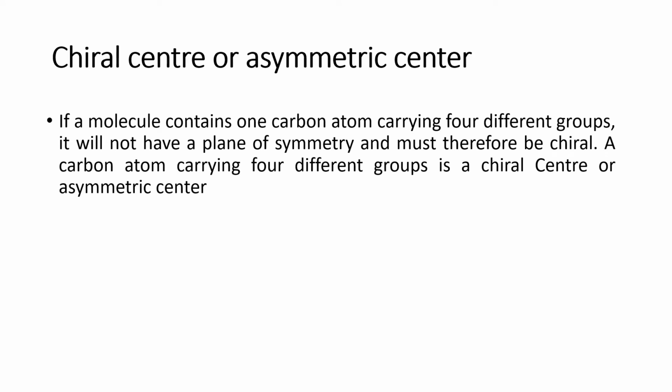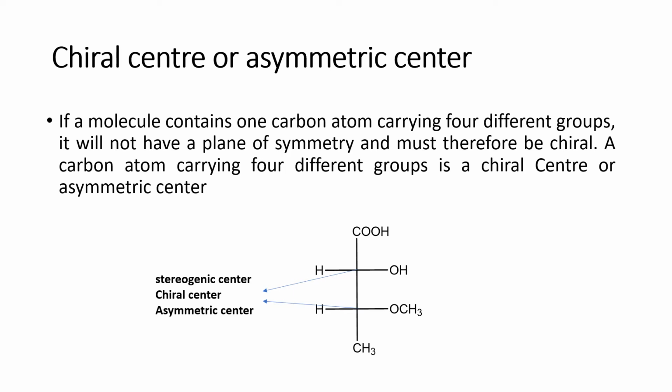Then we come to another definition called asymmetric center. I will tell you what this asymmetric center is. But before that, you have to know the stereogenic center. I have already told you about the chiral center. So let us see this example. There are 2 chiral centers here. This is one chiral center, the carbon with OH, COOH, H, and one more group. And this is the second stereogenic center, which is also called a chiral center, where 4 different groups are present. Whether this whole molecule is chiral or not, it doesn't matter. This molecule has 2 chiral centers.